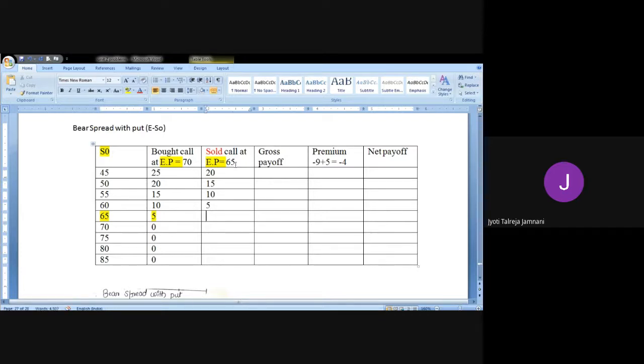65 minus 65, 0. And after that, everything 0, because there will be losses. 65 minus 70, minus 5 and all. Now remember what I told you. Solve the normal way. If sold is given, whatever gain you have got, just add a minus sign, because this is the gain of the other party. It is not your gain.